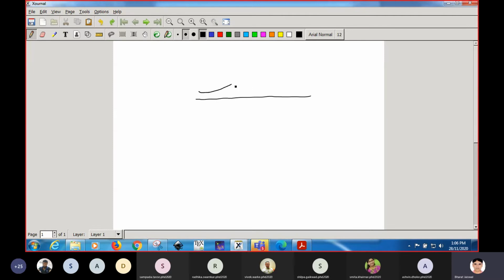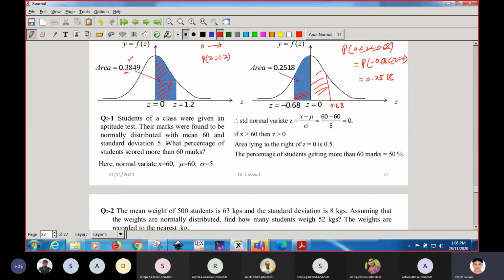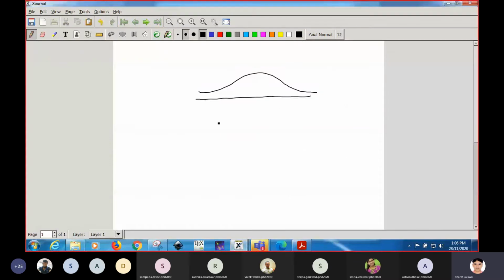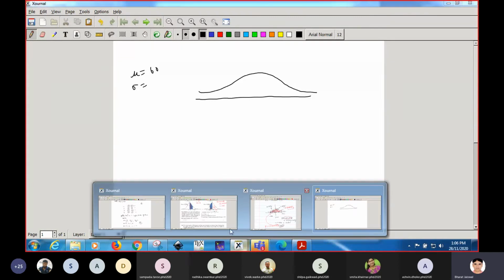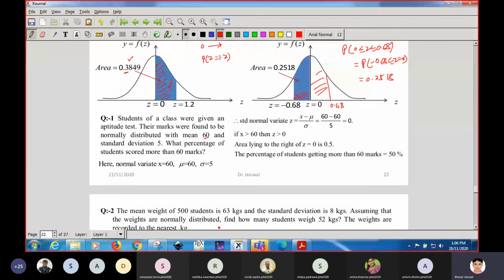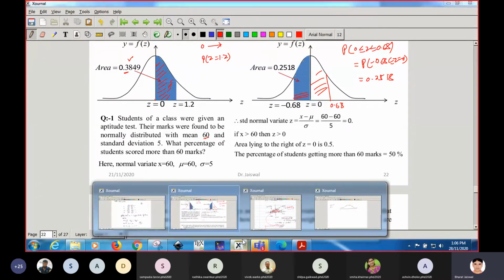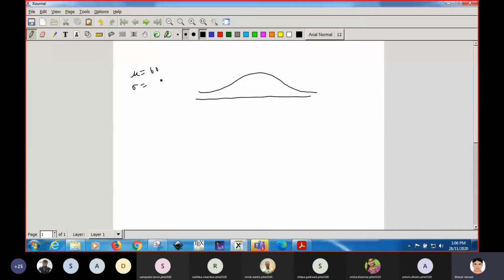Something like this has been obtained. Normal distribution means that if you plot the data, you will get the normal curve. This is what the question wants to say. Their marks were found to be normally distributed with mean 60 and standard deviation 5. That is, mu is 60 and the standard deviation is 5. What percentage of students scored more than 60 marks?